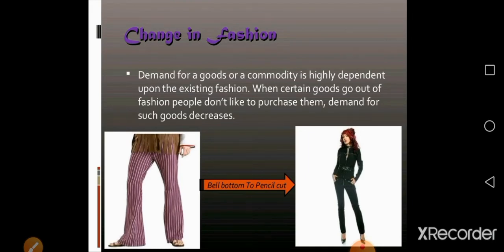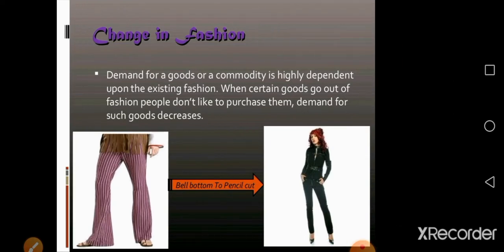Demand for a goods or a commodity is highly dependent upon the existing fashion. When certain goods go out of fashion, people do not like to purchase them. Demand for such goods decreases.